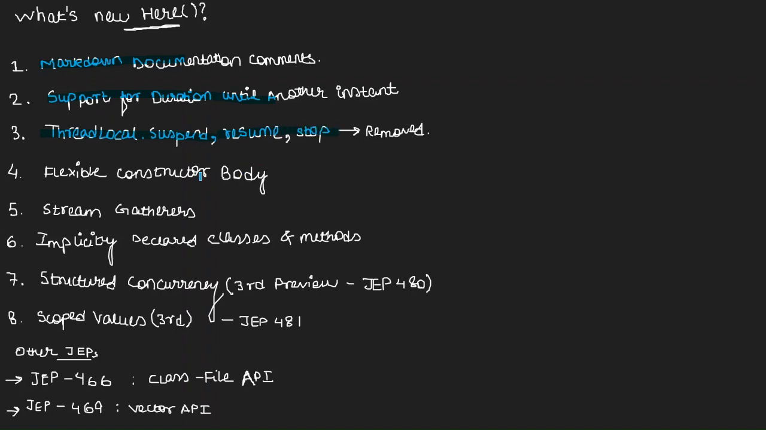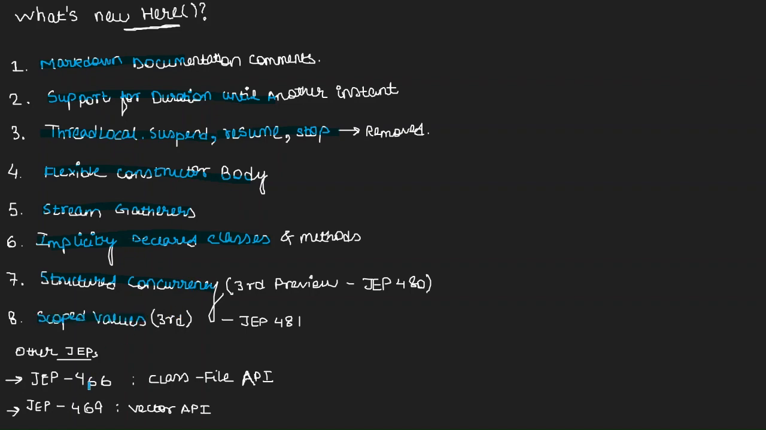Even thread suspend has also been removed. They have had flexible constructor bodies, stream gatherers. Then they also have specified that now you can have implicitly declared classes and methods. There is structured concurrency, which we'll be discussing in detail, and scoped values.